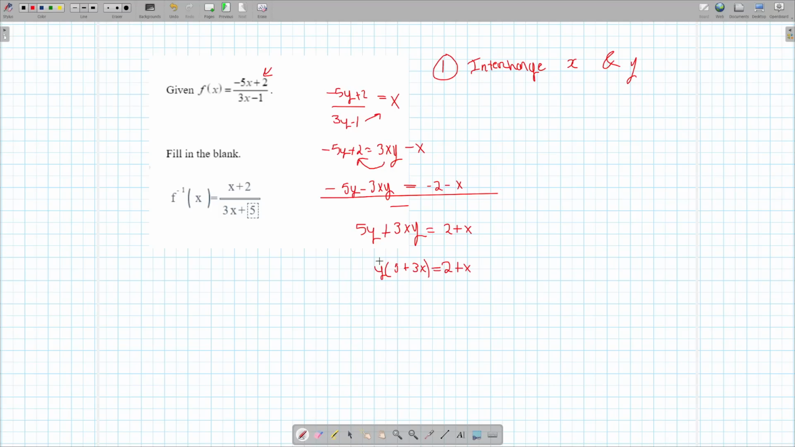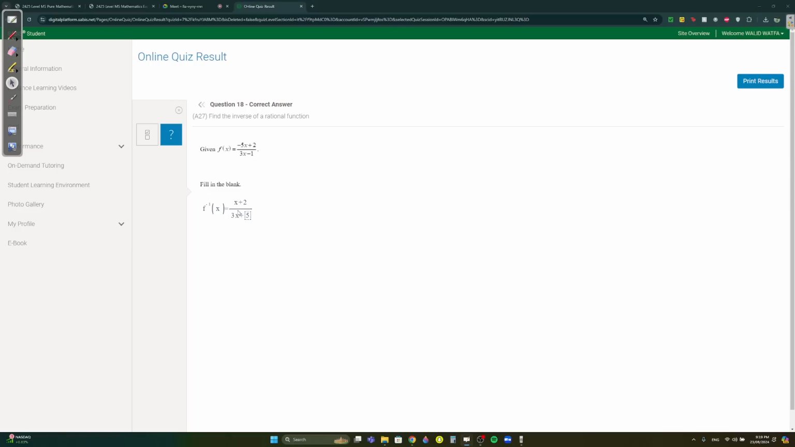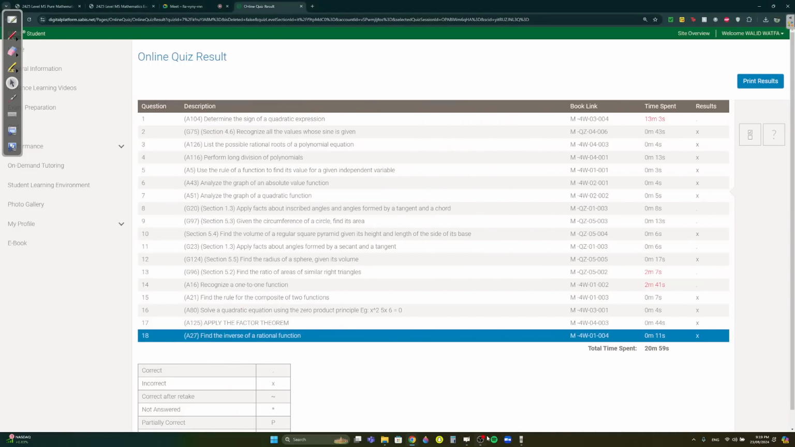So now can I easily keep this y alone? Yeah, I can just take this 5 plus 3x and divide on both sides, and y will be alone. So let's divide by 5 plus 3x on both sides. And you're going to cancel these two now. It's going to become y equals 2 plus x over 5 plus 3x. It's always better to put the x's first, so x plus 2 over 3x plus 5. So your answer will be that. And that's it. Thank you so much for watching. Good luck.